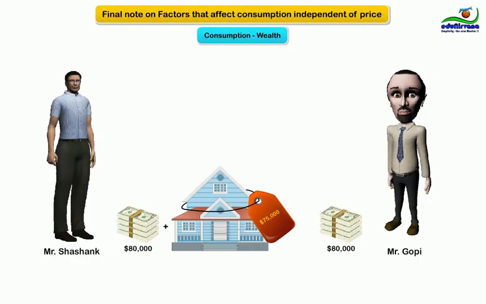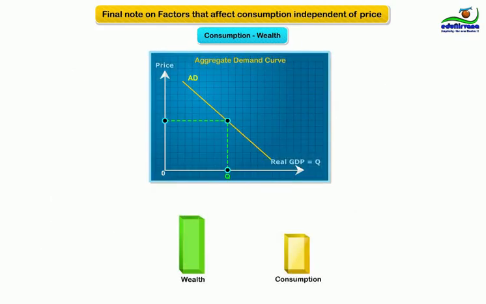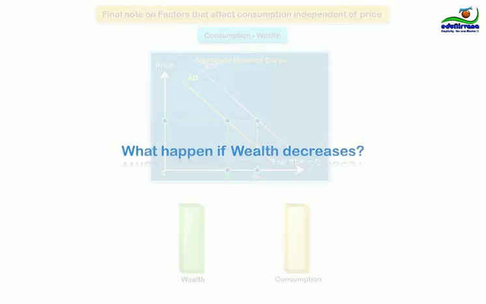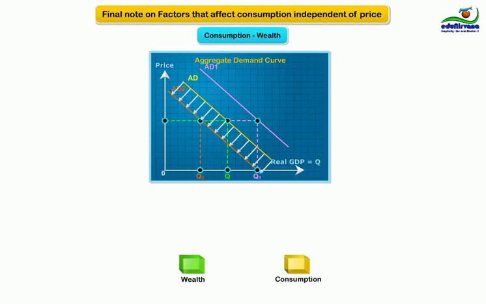It's more likely that the person with the $75,000 in the bank would consume more. Greater wealth makes individuals feel financially more secure and thus more willing to spend. Increase in wealth leads to increase in consumption. If consumption increases, then aggregate demand rises and the AD curve shifts to the right. What will happen if wealth decreases? Decreases in wealth lead to a fall in consumption, which leads to a fall in aggregate demand. Consequently, the AD curve shifts to the left.